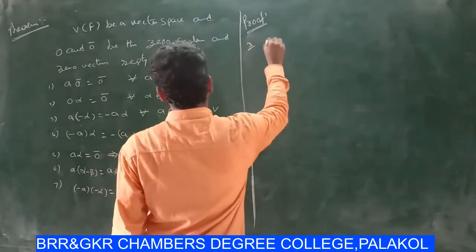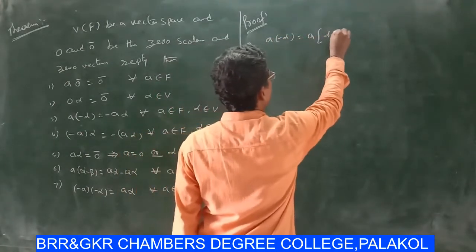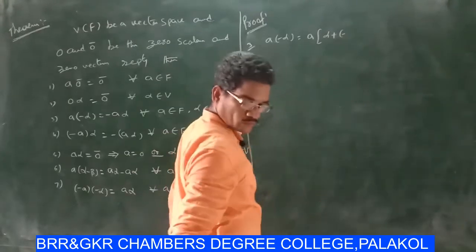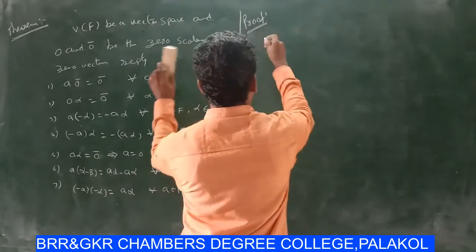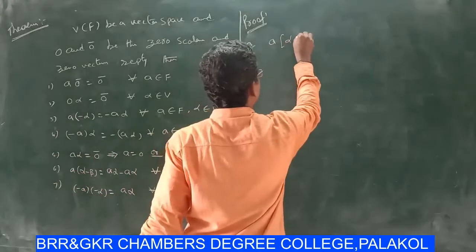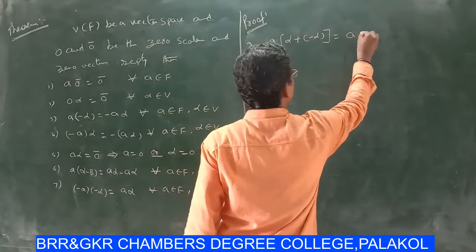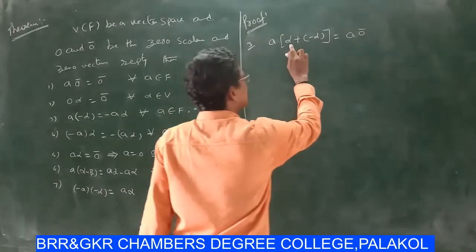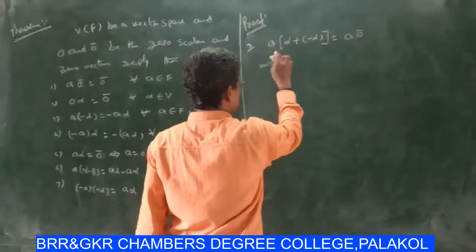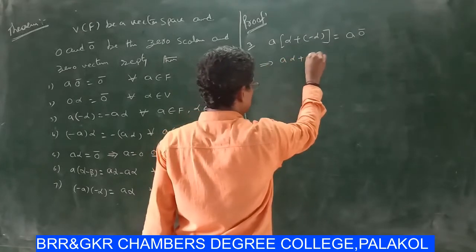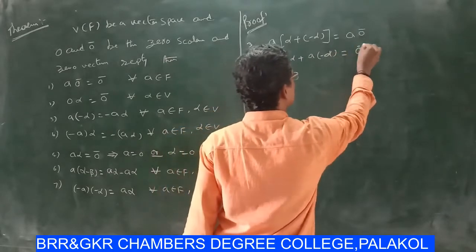Third one, a·(−α) = −aα. Now consider a·(α + (−α)) = a·0̄. So α and −α cancel, then a·0̄. By the distributive law, aα + a·(−α) = 0̄.